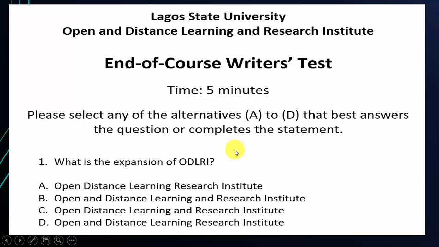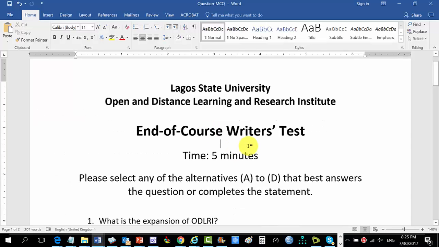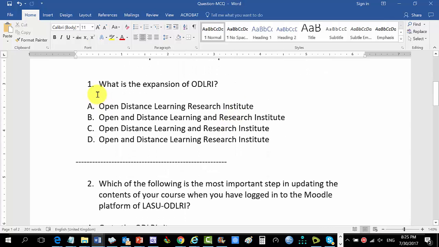But let me show you the Microsoft Word version of it. As I stated earlier, you have to have this ready. Your questions must be ready in Microsoft Word before you begin to set up the quiz on the ODLRI platform. So see the Microsoft Word version. Here it is. Question number 1, what is the expansion of ODLRI? You can see A, B, C, D in vertical form, Open and Distance Learning Research Institute, and so on. By the way, let's just look at this whole thing together.